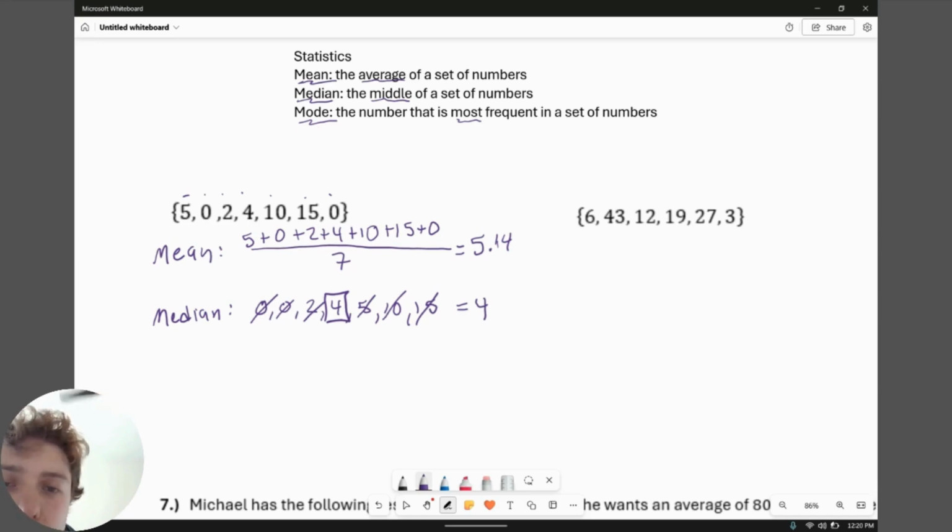Mode, look at the data set. Which number is the most frequent? Which one occurs the most? I believe there are 2 different zeros here. So the mode in this case is 0.